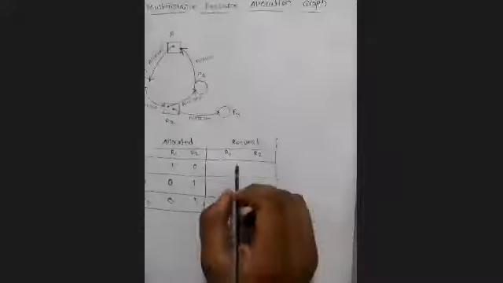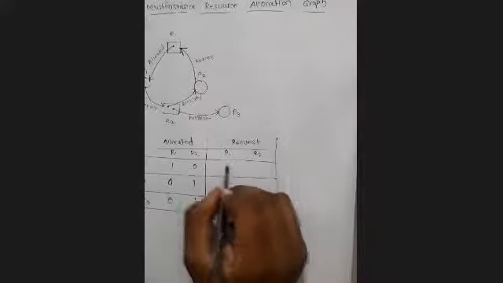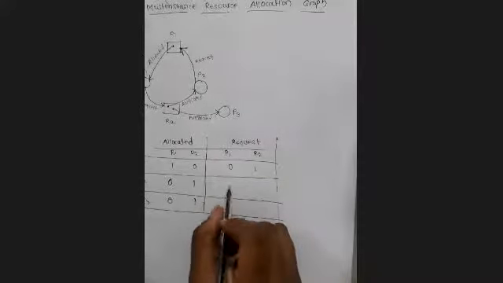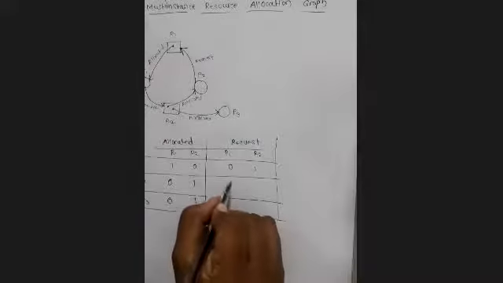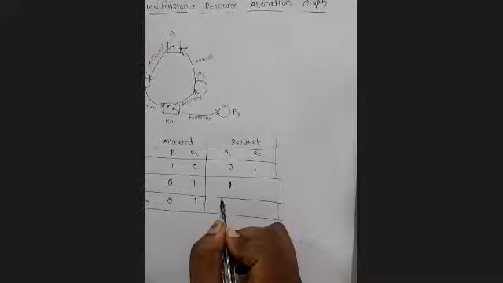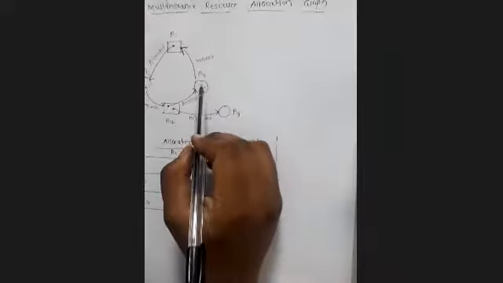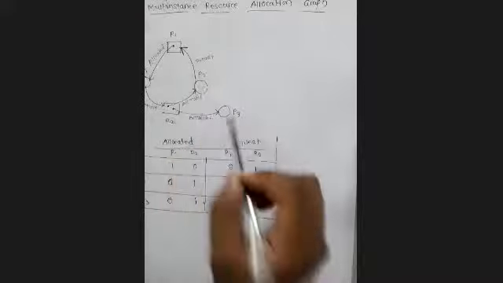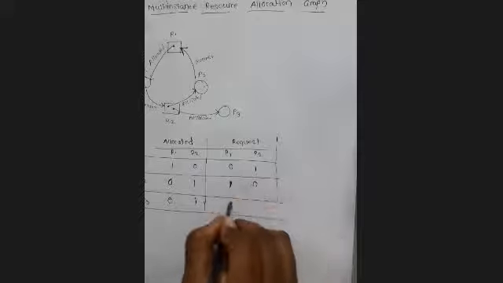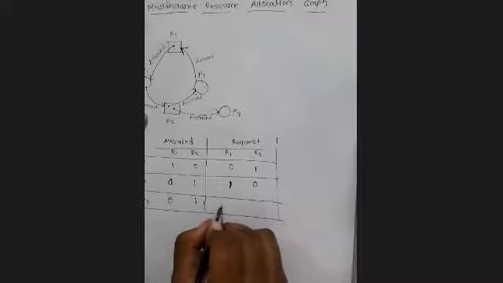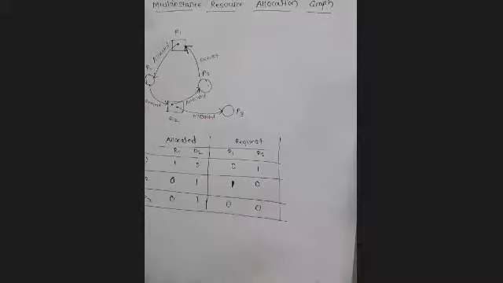Now according to the request: P2 requests R1, 1. Wait a minute, why is P2 like that? And R1 is requesting, correct. Now P3 requests R1 R2: 0 0. Correct? Is it fine? Yes, ma'am.